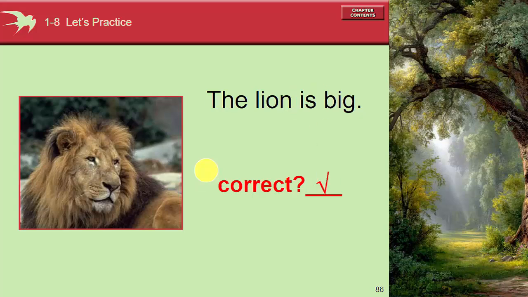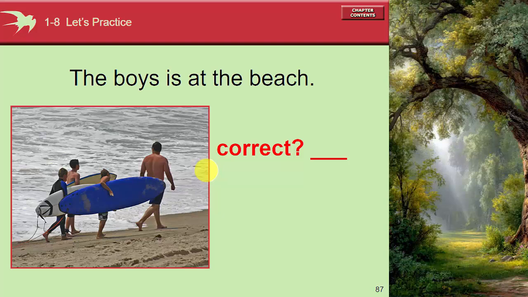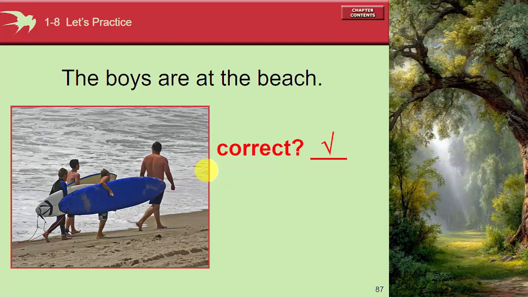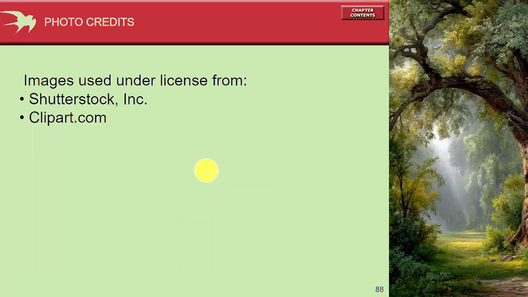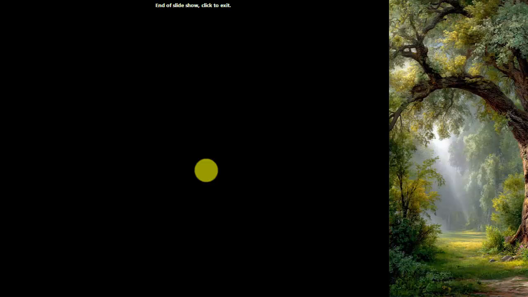The lion is big. The boys is at the beach. The boys, more than one, right? So we use are. The boys are at the beach. So it's not correct. It should be the boys are at the beach. Okay, so that's all for chapter 1. We are going to study chapter 2 the next day, or tomorrow. See you tomorrow.